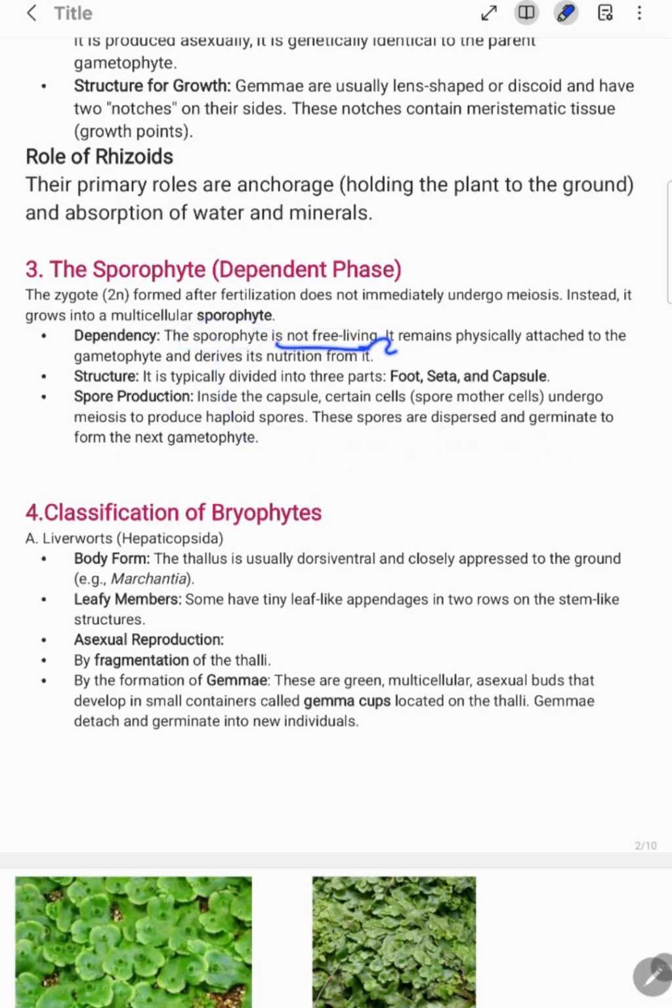Okay, it is not free living. This is your important point to remember. The sporophytic phase of the bryophyte is not independent. Okay, वो डिपेंड होती है, वो इंडिपेंडेंट एग्जिस्ट नहीं करती है. ठीक है, the sporophyte is not free living. It remains physically attached to the gametophyte.